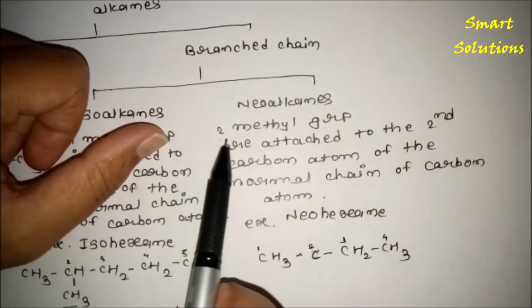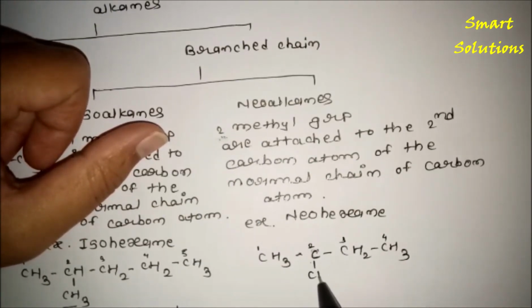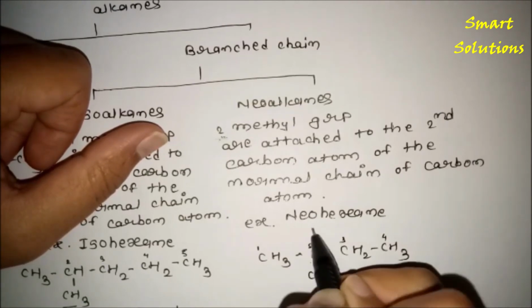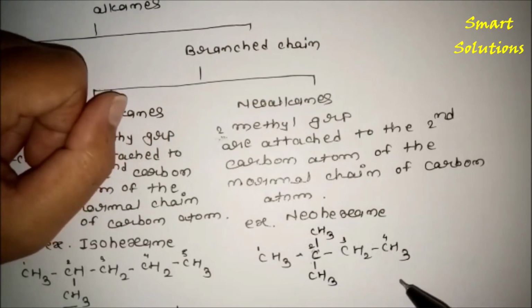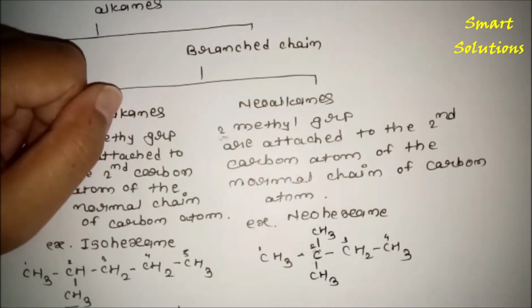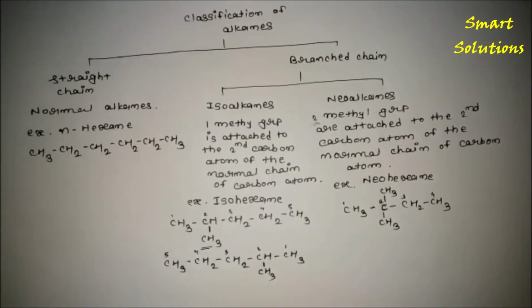Two methyl groups are attached to the second carbon atom. So here this is the first methyl group and this is the second methyl group, and this is neohexane. Okay, so this is the classification of alkanes.